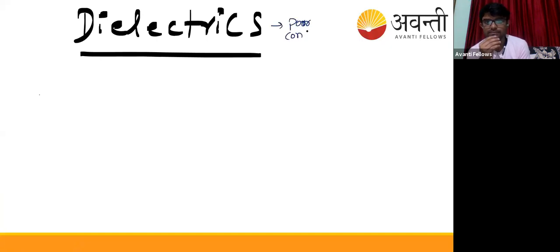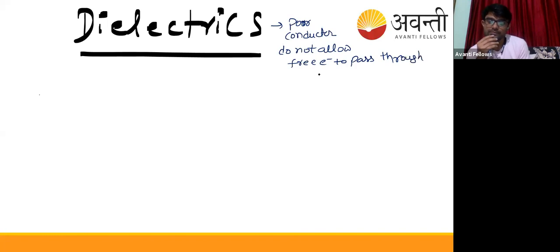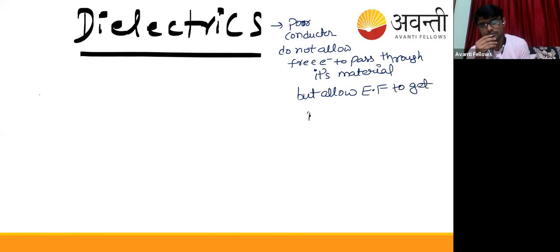Logical definition I'm saying: poor conductor, does not allow free electrons to flow through it, to pass through the material, but allows an electric field to get produced or generated in it. It's a physical, logical definition.